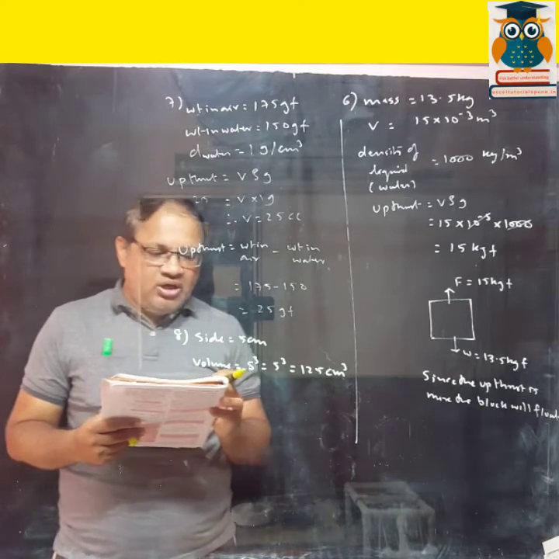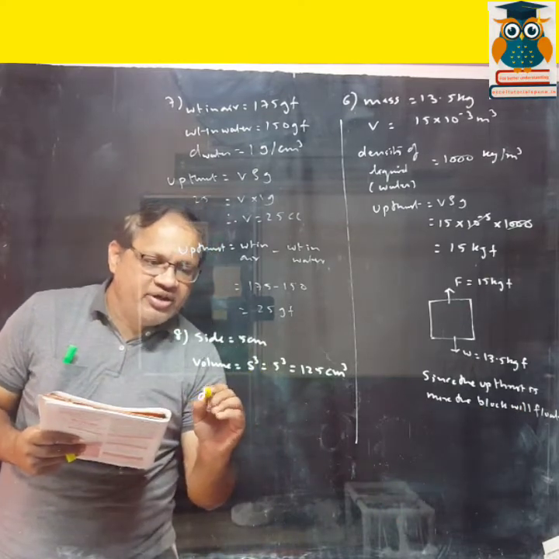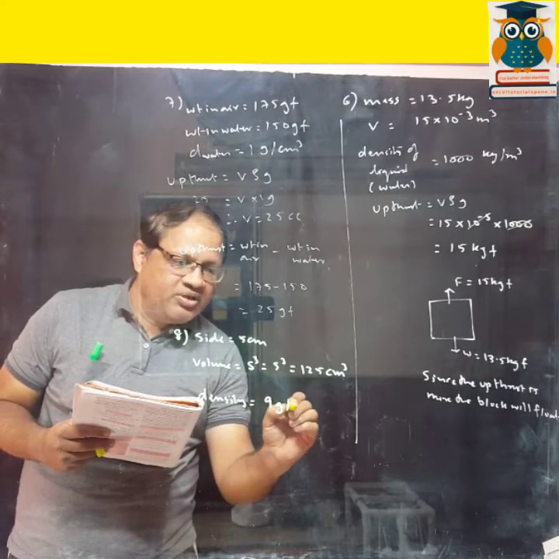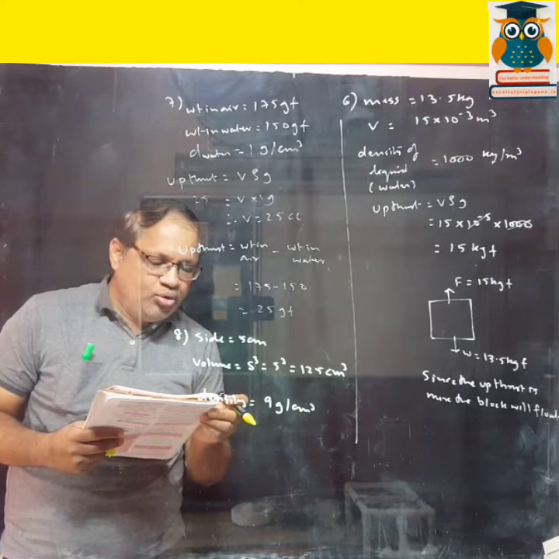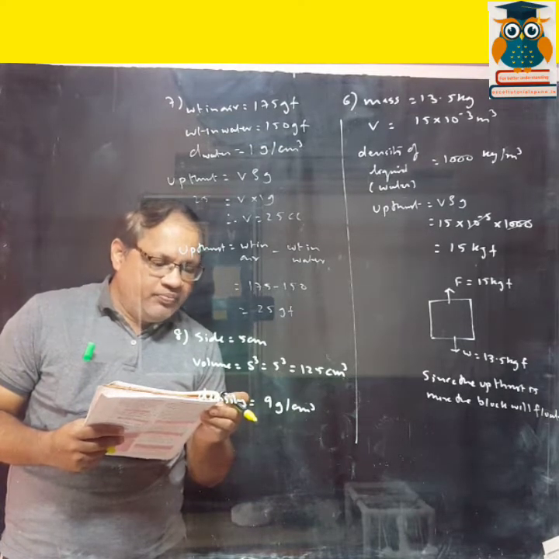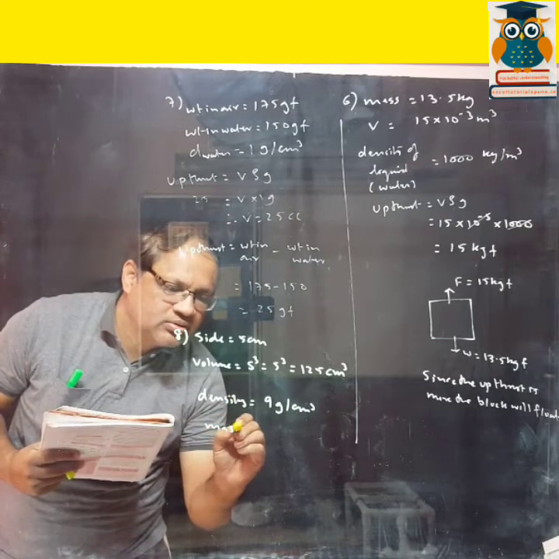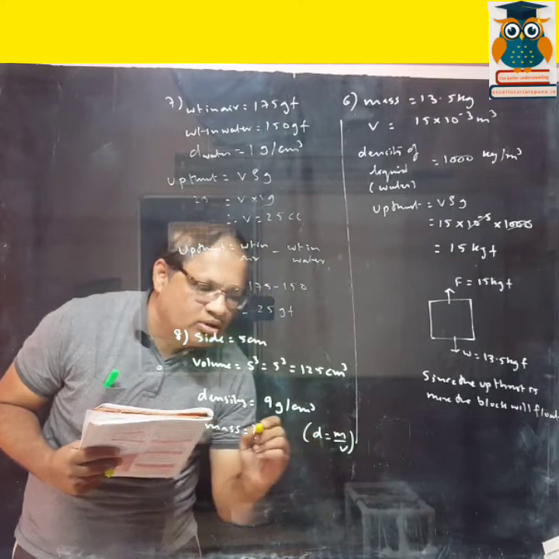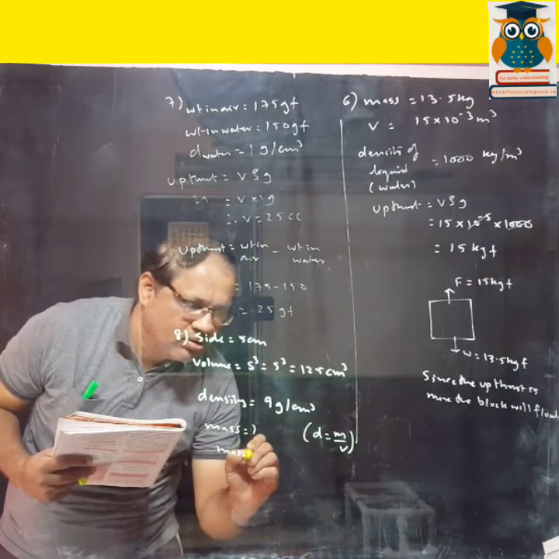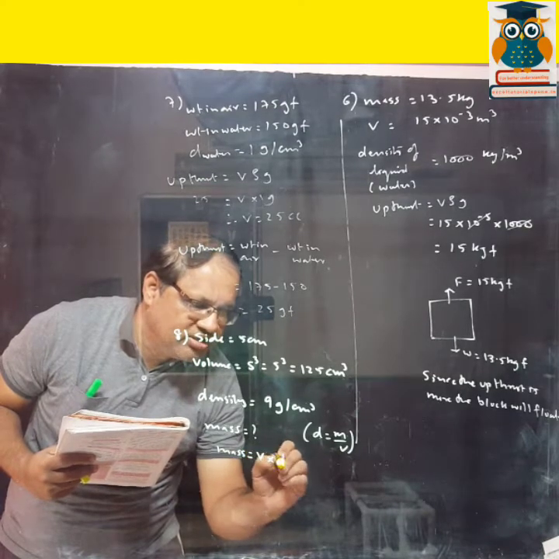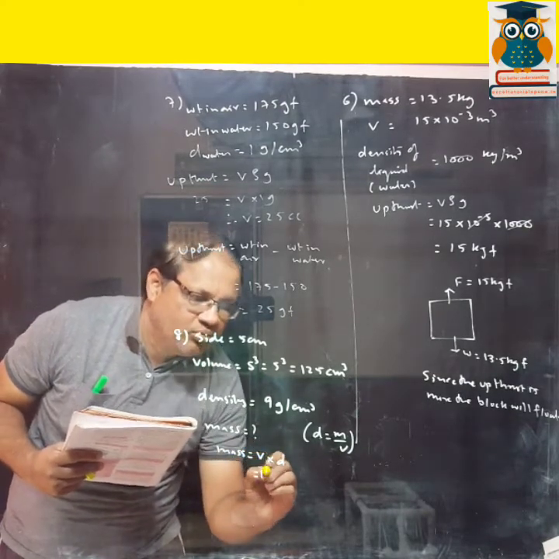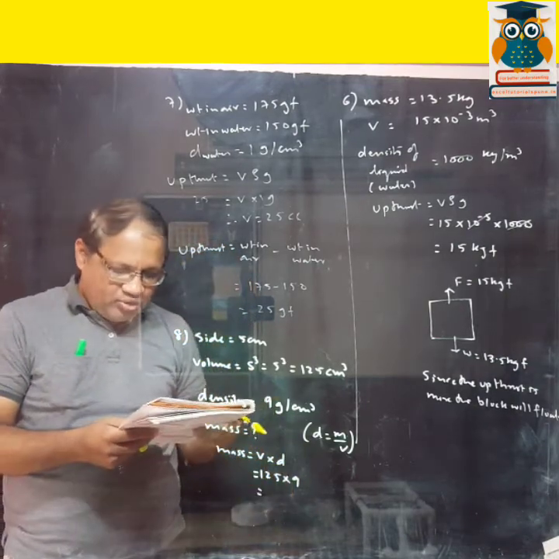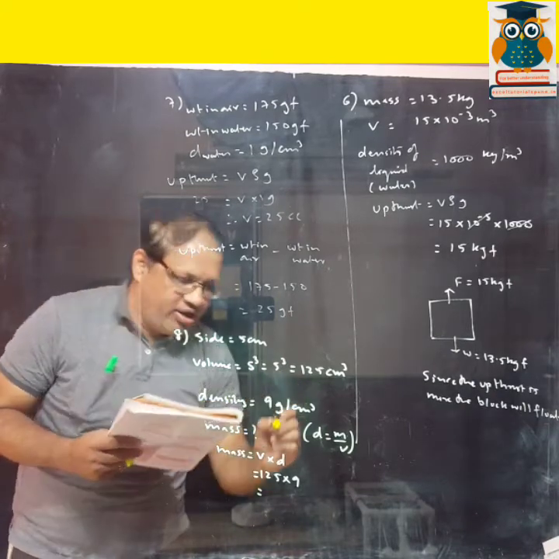Then density of that solid is given, 9 gram per centimeter cube. So you can find out the mass. Now you know the formula, na? Density is equal to mass upon volume. So mass will be volume into density. So volume is 125 and density is 9. So it comes to 1125 GF.